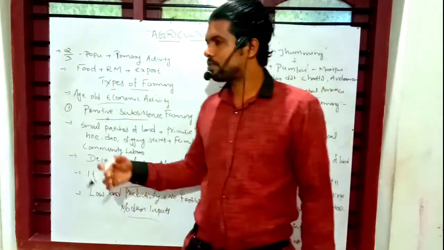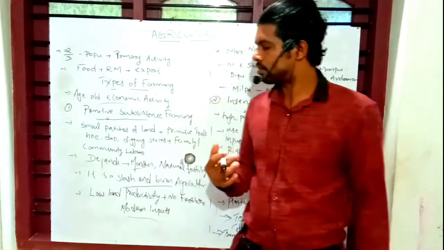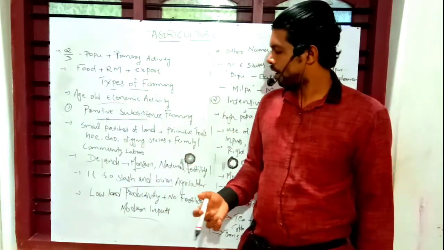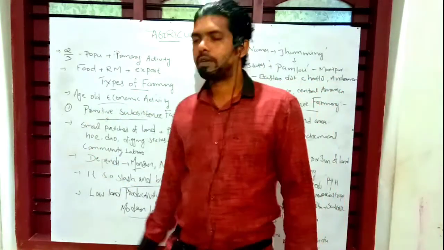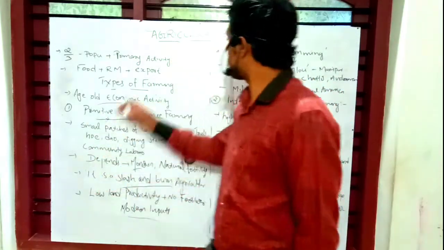In this system, no modern inputs or modern methods of agriculture are used. And the slash and burn agriculture system is also a part of primitive subsistence farming. So that's about this area.